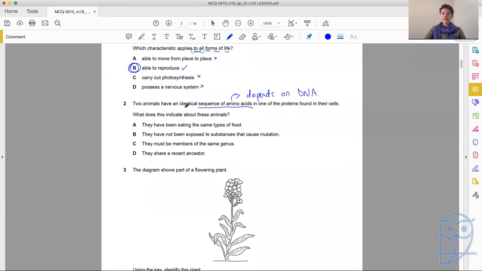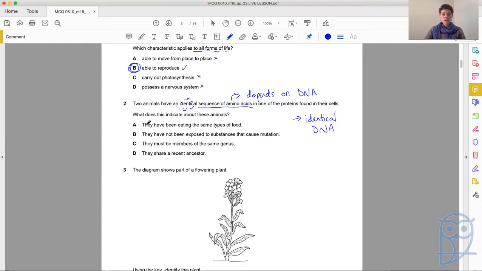So if they have an identical sequence, then they have identical DNA for this protein. So when we think about DNA being identical, we're thinking about the fact that these organisms are very closely related.